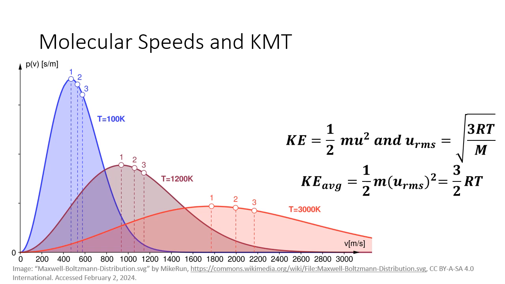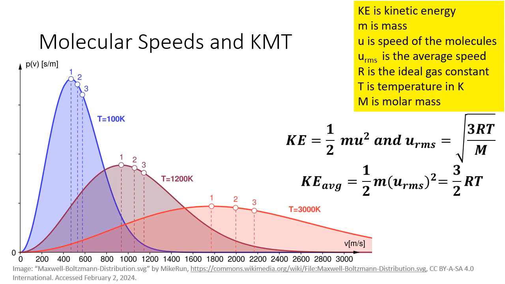Okay, so kinetic energy is equal to 1/2 m times velocity squared. We don't use the average velocity, meaning the mean, like we normally calculate. Instead, we use the root mean squared velocity given by the square root of 3RT over m. Note that the molar mass and the velocity are inversely related. Therefore, the average speed of helium will be greater than the average speed of oxygen because oxygen is heavier than helium. We can use these results to find the average speed of any gas at any temperature.